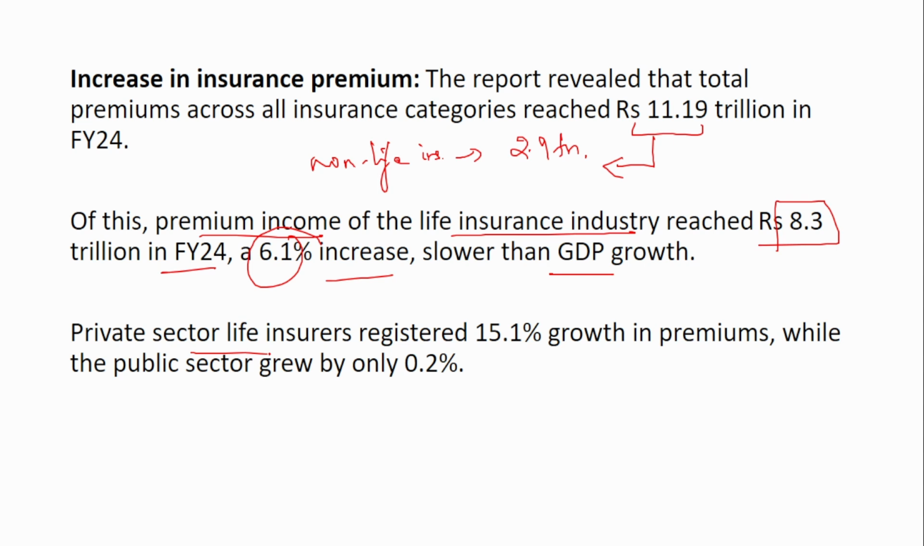And the private sector life insurers registered 15.1% growth in the premium, way more than the public sector growth, which is just 0.2%. So the registered growth in the premium was 15% by the private sector and just 0.2% by the public sector. And the total premium amount collected in financial year 24 was 11.19 trillion. From that, non-life insurance 2.9 trillion and life insurance 8.3 trillion.